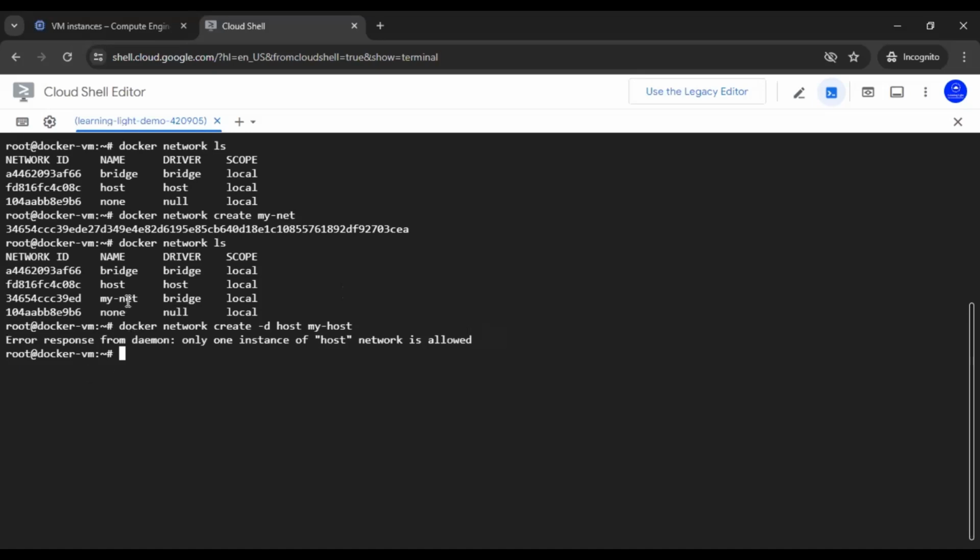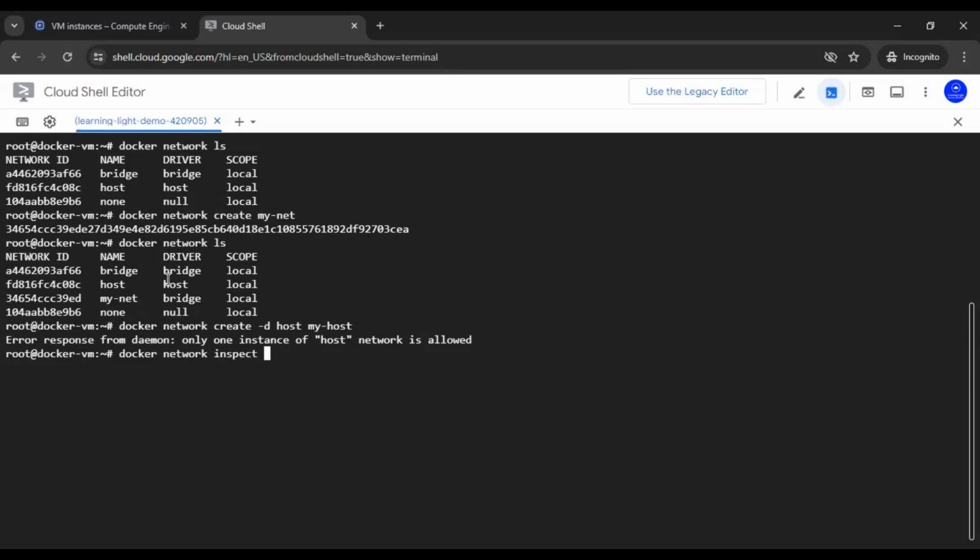Now we have created the mynet bridge network, and let's try to check its details. For example, I want to inspect the network mynet and see its details.